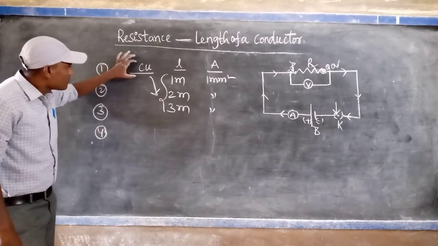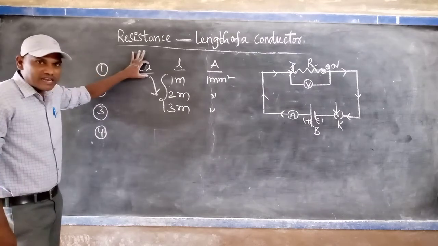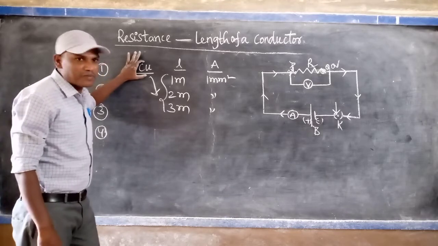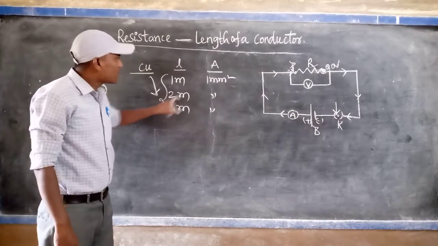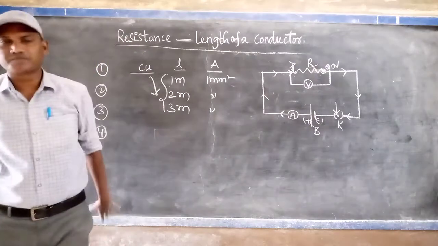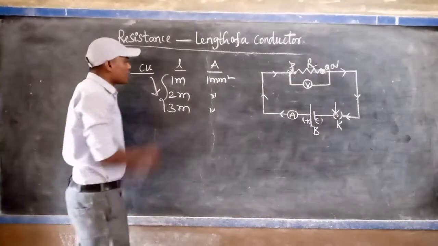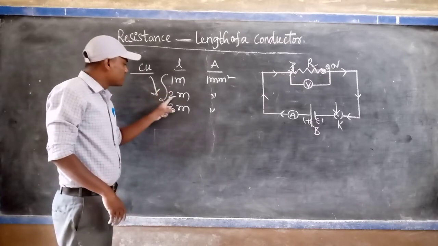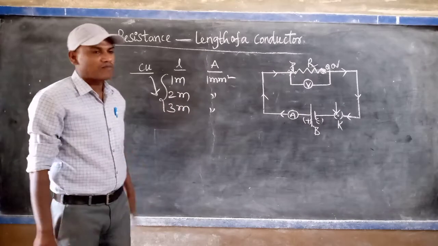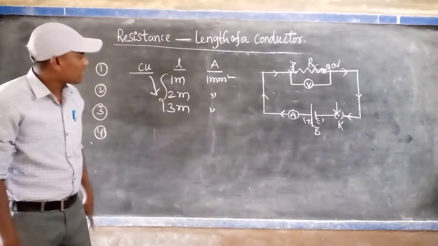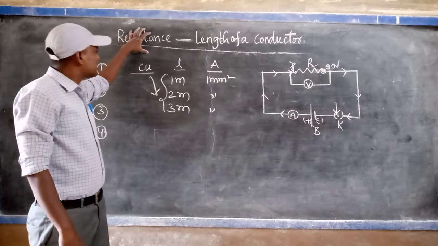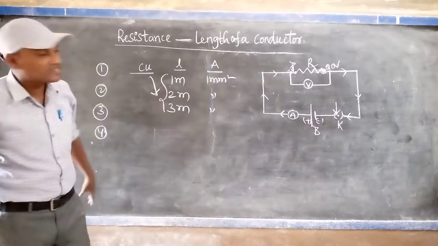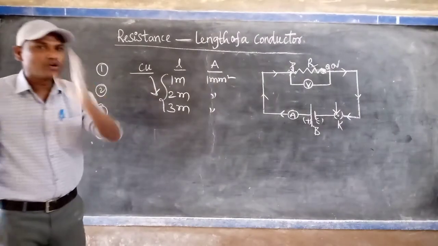First of all, we take only one material, the copper, of different lengths but the same area of cross section. What is the meaning of that? You take three copper wires of 1 meter, 2 meter and 3 meter length, but the area of cross section is constant. Why? Because our concept is whether the resistance of a conductor depends on its length, and what is its relation. That's why we change only the length.